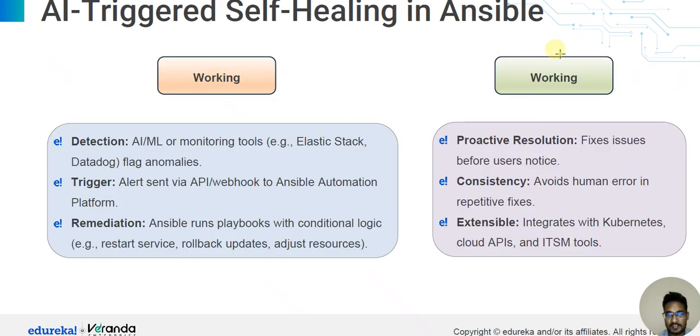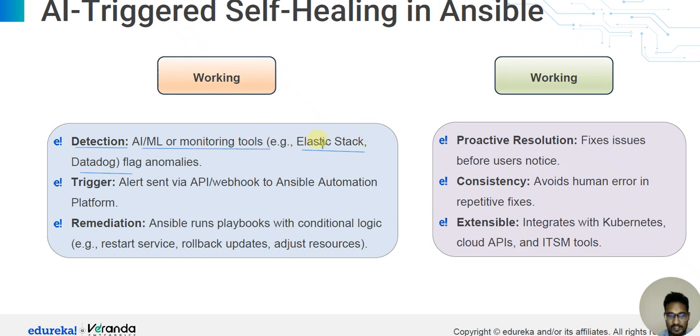How AI-triggered self-healing works. Detection: AI, ML, and monitoring tools such as Elasticsearch and Datadog are used.